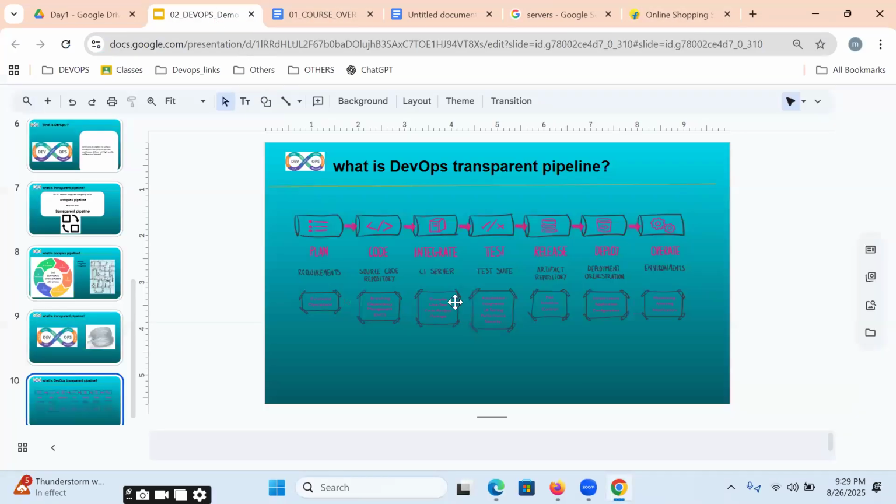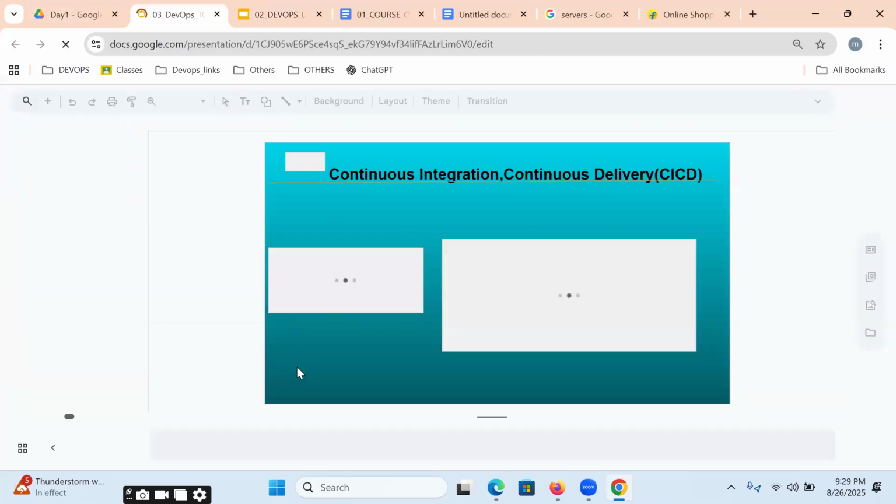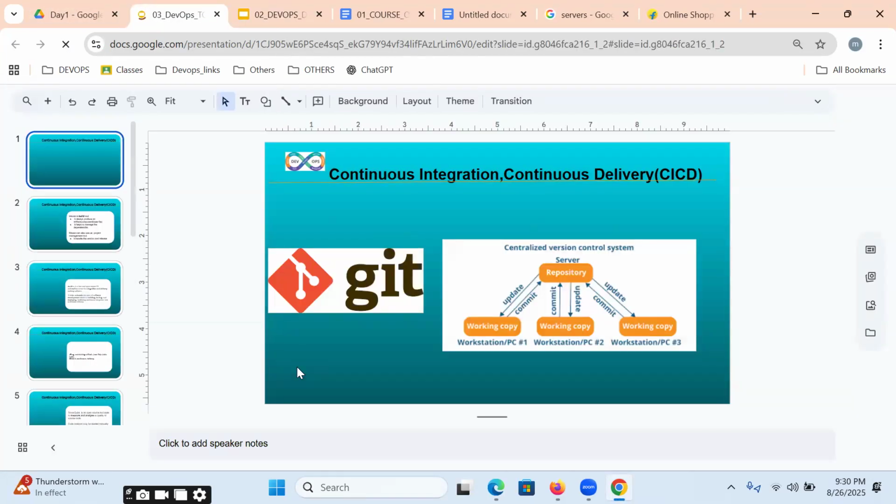Sir, we understand the DevOps process, but how do we implement it? How are we going to implement this DevOps process? With the help of these tools. Which are all the tools that we are going to use?